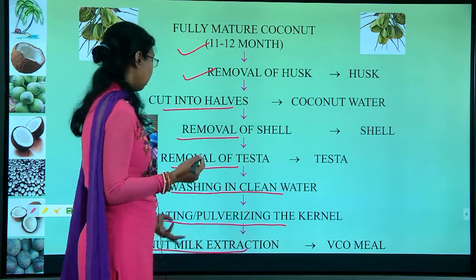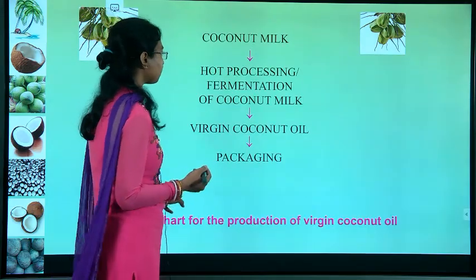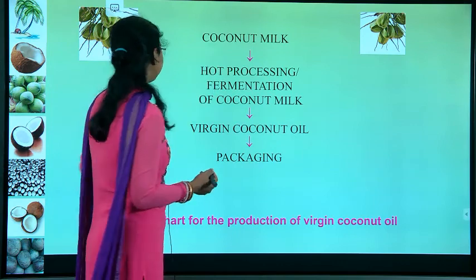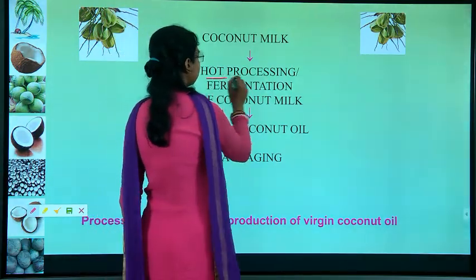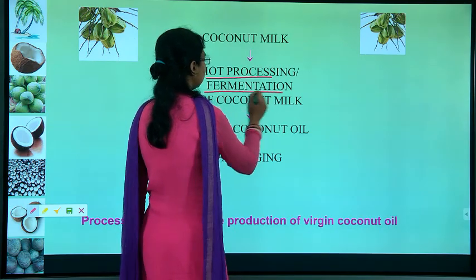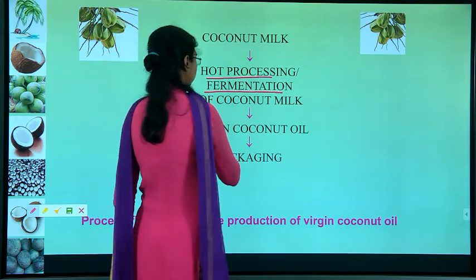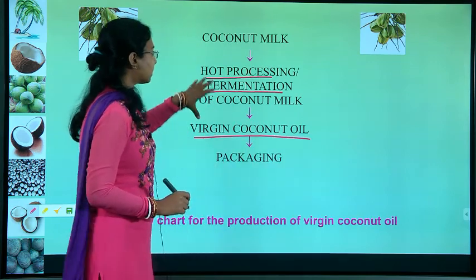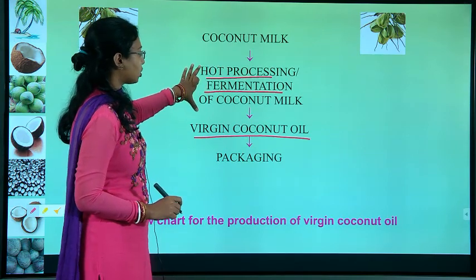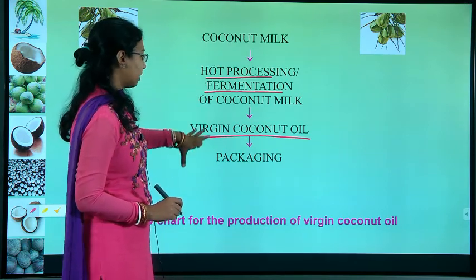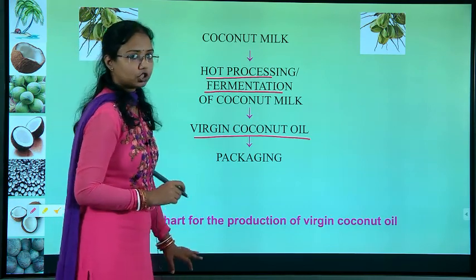We put that milk in the VCO mill. The coconut milk will undergo either hot processing at low heat or fermentation, and from that we get the virgin coconut oil. So, here is the main process: after the coconut milk, if you put it in the hot process or fermentation tank, you will get the virgin coconut oil. This is the process flowchart for the processing of virgin coconut oil.